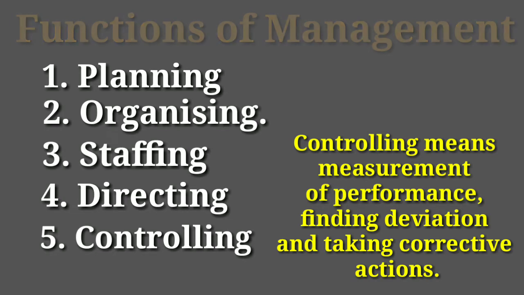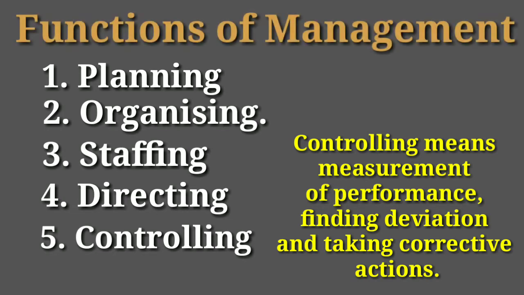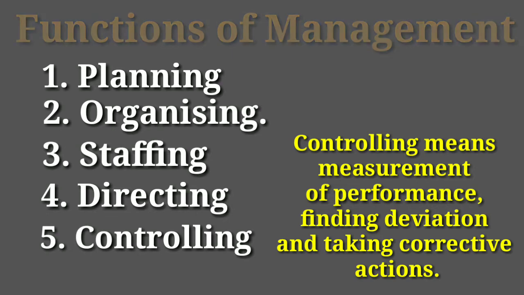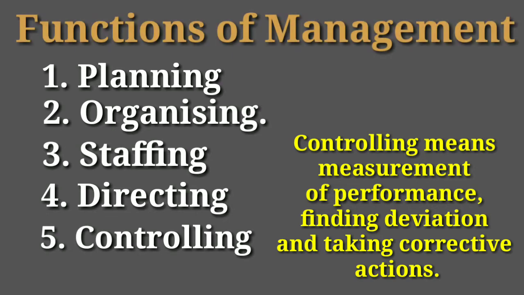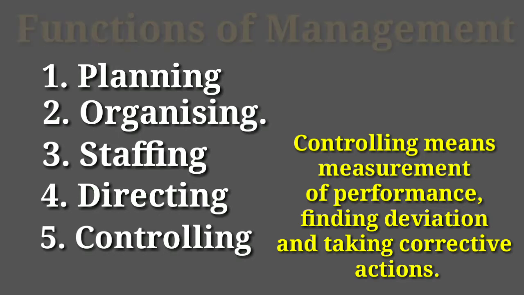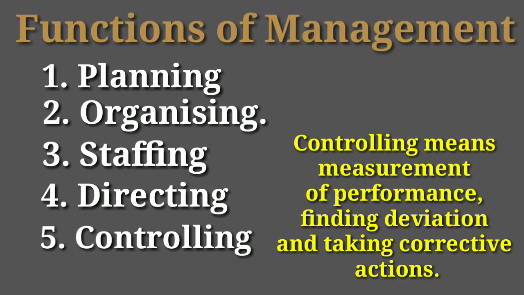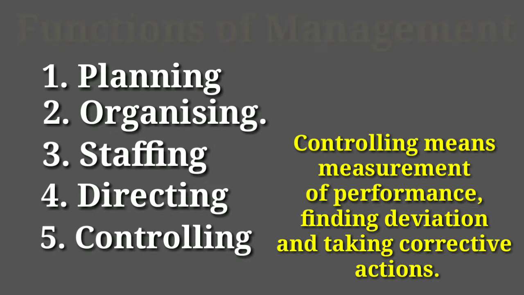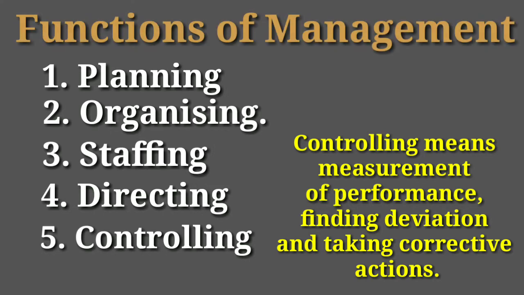Now we have arrived at the last function of management, that is controlling. Controlling is a monitoring function of management. Why is it a monitoring function of management? Because in this we monitor the actual performance of the employees. In controlling, first of all, we fix a standard at which the employee has to work in the organization. After fixing the standard, we measure the actual performance which the employee has done in the organization.